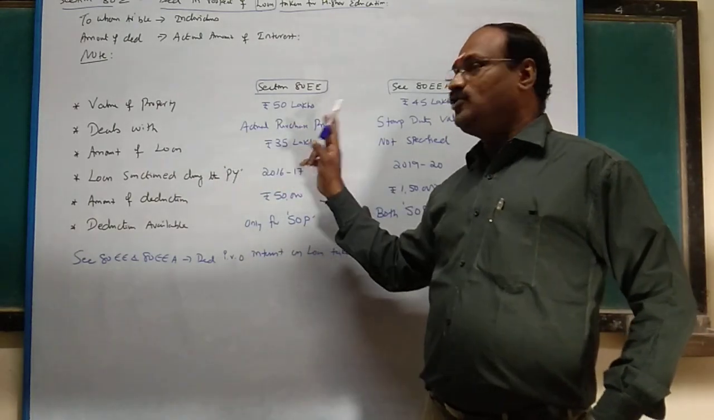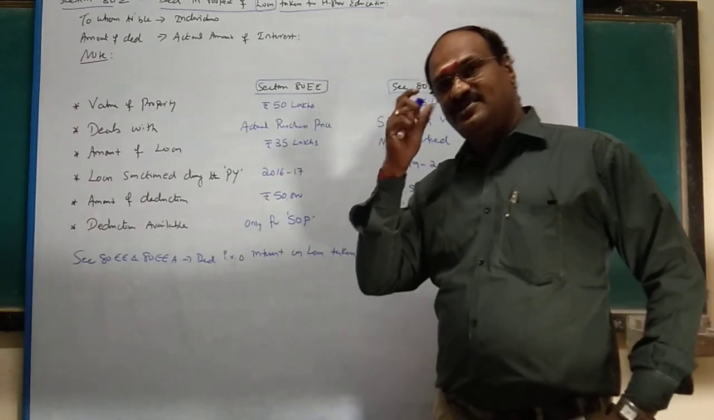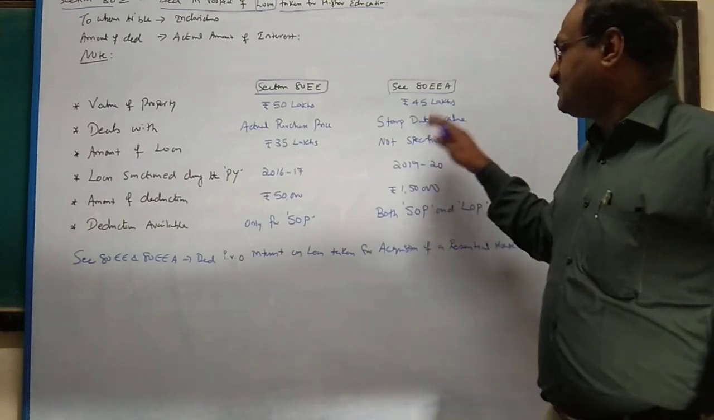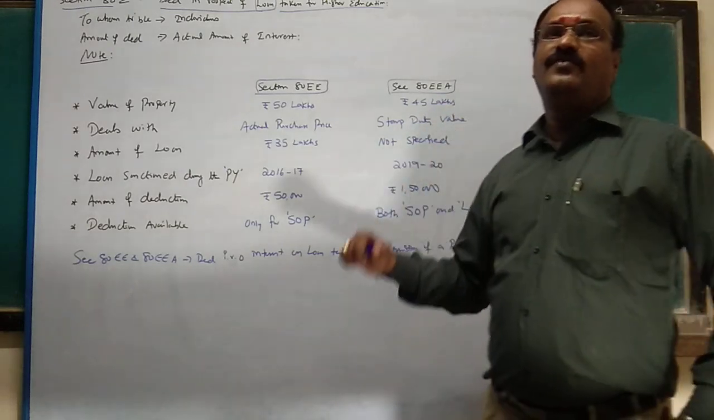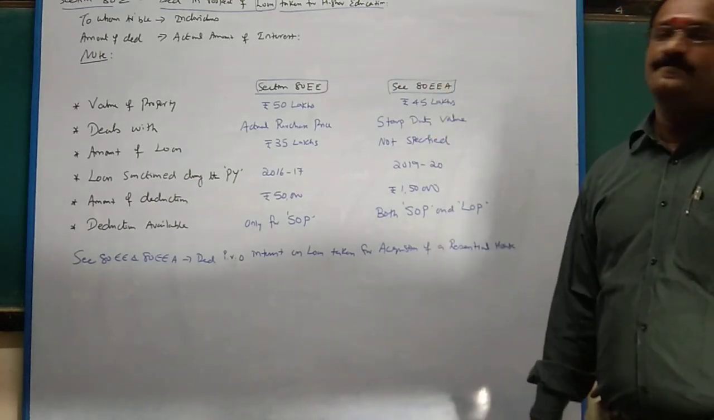It deals with actual purchase price. Actual purchase price less than 50 lakhs. In this case, stamp duty value less than 45 lakhs. If it is more than 45 lakhs, you cannot claim section 80EEA.